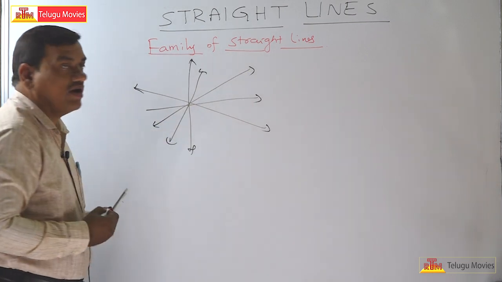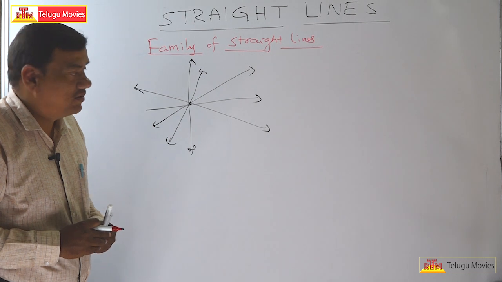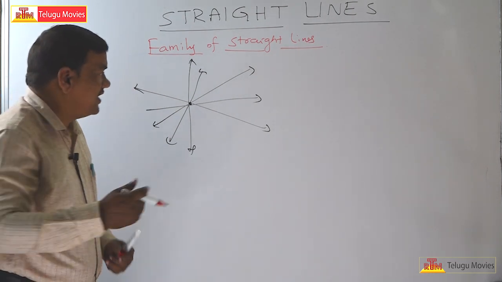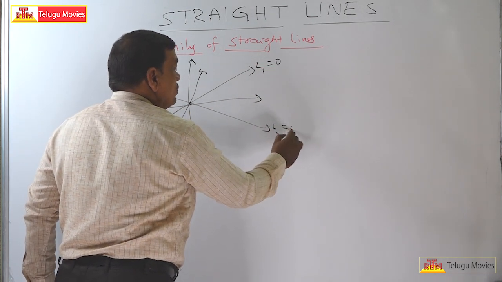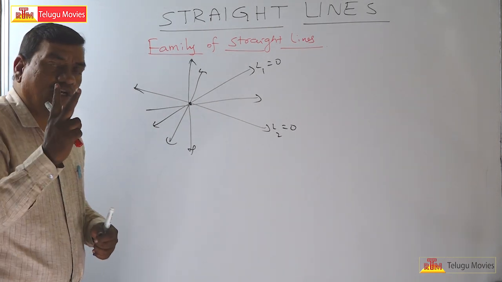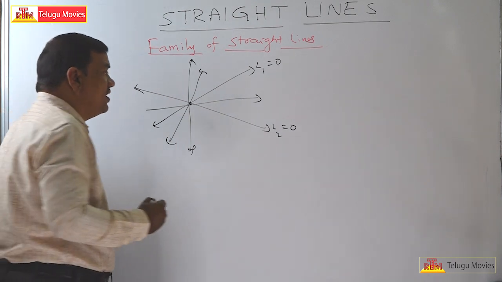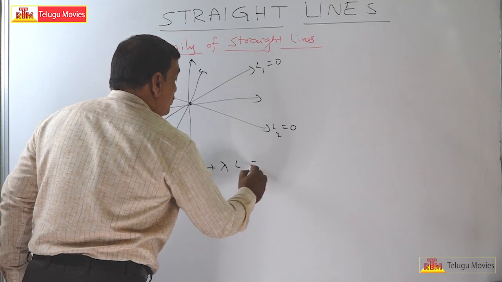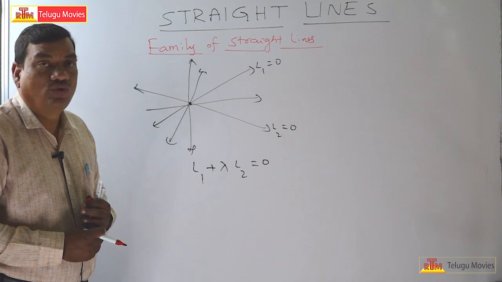So this is a family of lines, all passing through a fixed point. This is called concurrent lines. Now on the whole, how do we find the equation of the line? If you know the equations of any two lines, L1 and L2, then the equation of the family of lines is given by L1 plus lambda L2 is equal to 0.